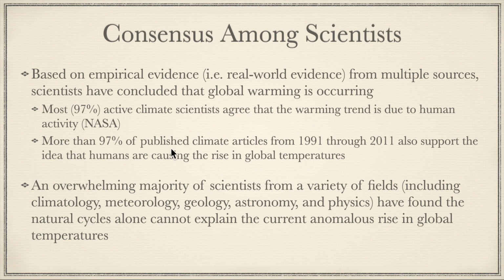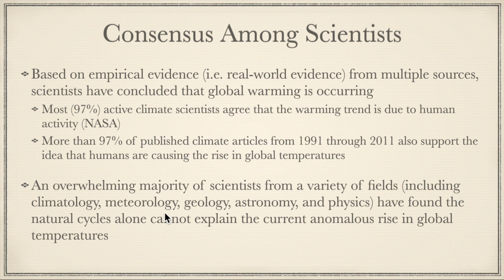More than 97% of published climate articles from 1991 through 2011 also support the idea that humans are causing the rise in global temperature. So there is this consensus from most scientists that the warming trend is caused by human activity.